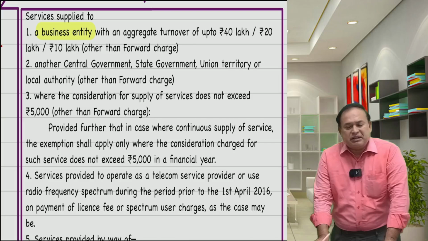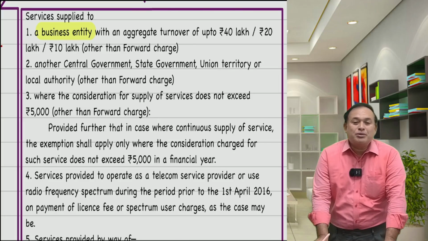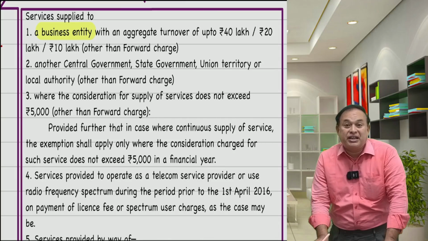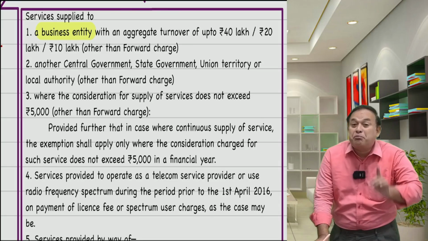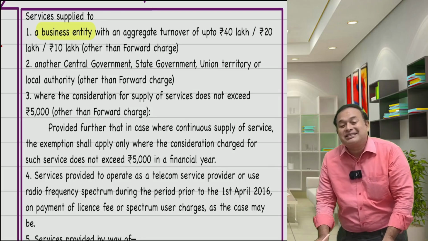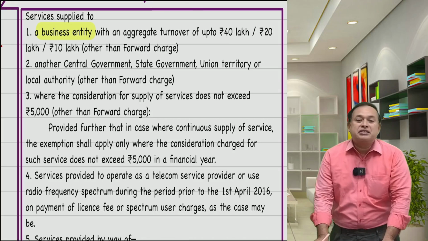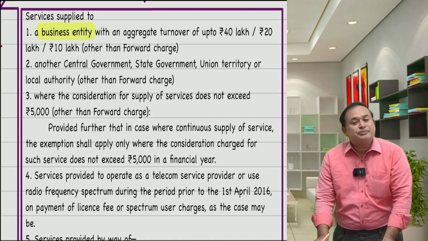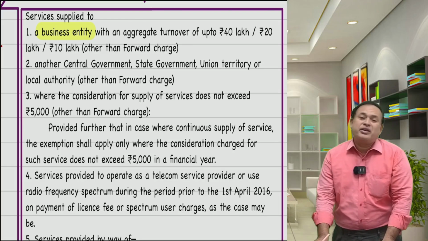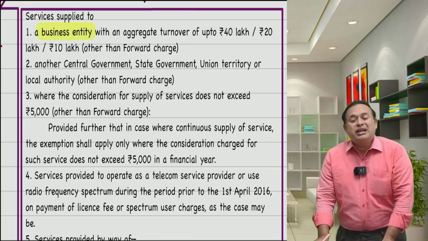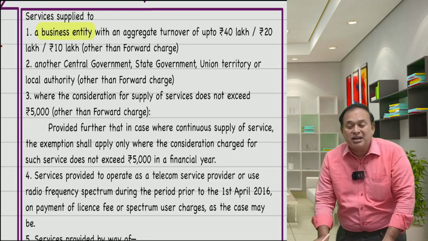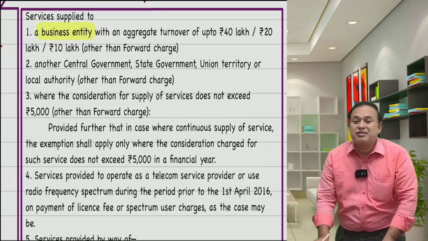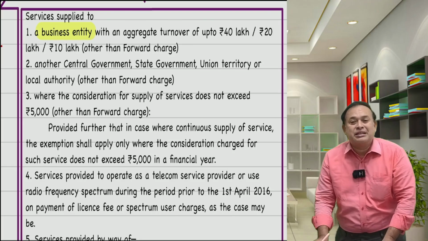If the government or local authority provides these services to a business entity whose aggregate turnover in the preceding financial year does not exceed the threshold limit for registration, in the case of only taxable supply of goods, it is 40 lakhs. If taxable goods as well as services, or only services, 20 lakhs. For a few states, Manipur, Mizoram, Nagaland and one more, these four states, irrespective of supply of goods or services, the threshold limit prescribed is only 10 lakhs.